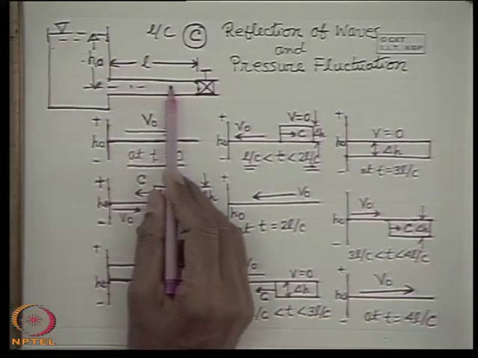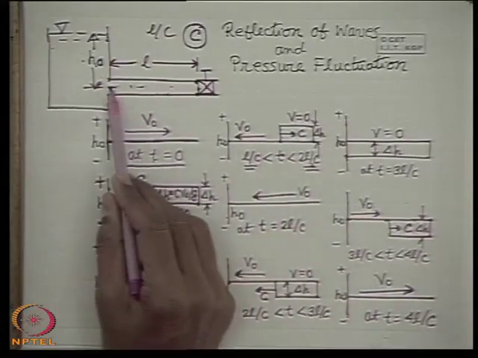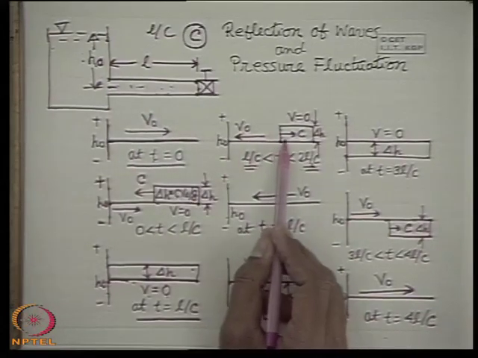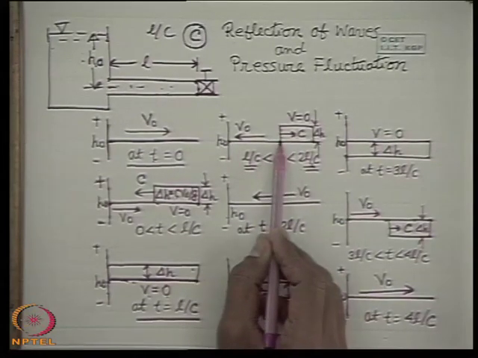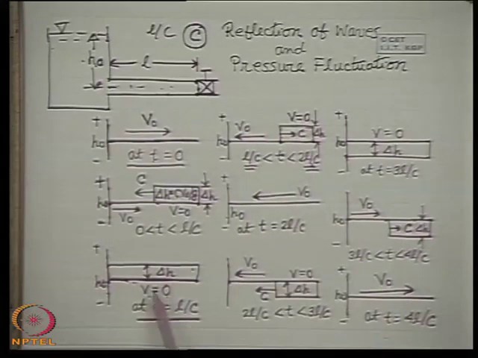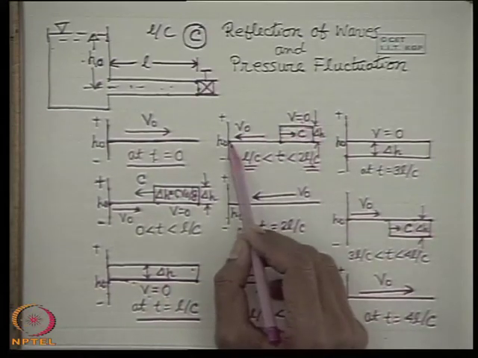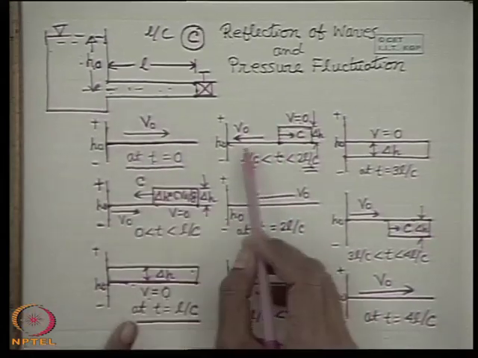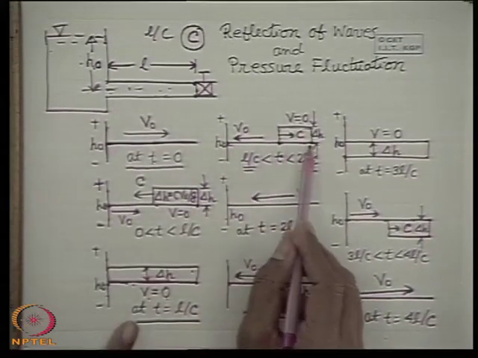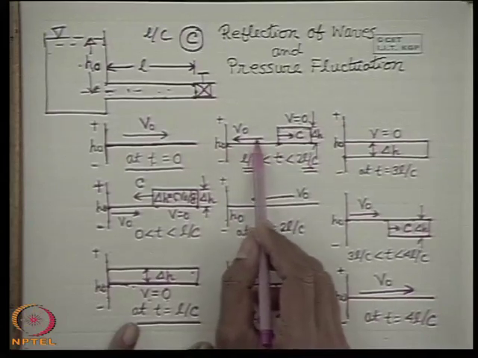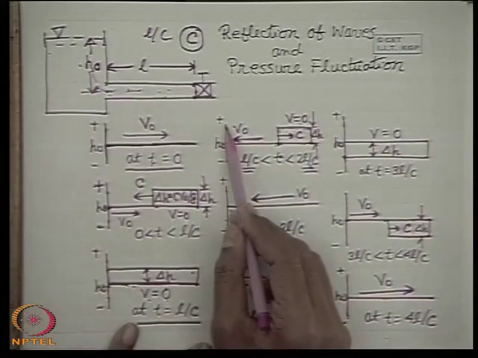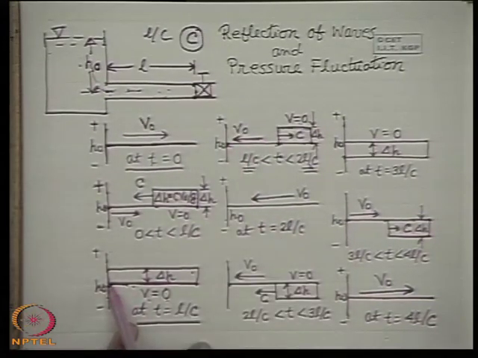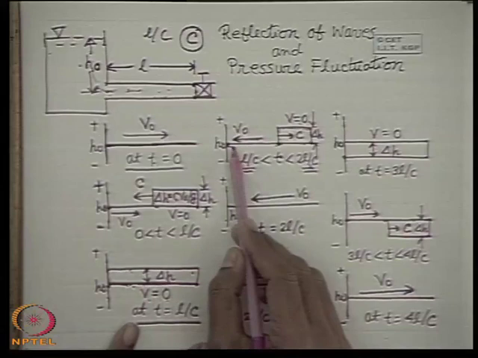That is, the reflected negative pressure wave has reached here, which has superimposed this part of the fluid from where it has passed, that is the downstream compared to this moving pressure wave, the head is H0. Whereas this part of the liquid is still at a higher head delta H and velocity is 0. That means when the reflected negative pressure wave from the reservoir end has passed through the fluid toward the valve end, it sets a velocity V0 in this direction, because physically the fluid is rushing into the reservoir and its head is being restored to its original value H0. That means minus delta H pressure head is superimposed on the fluid by this moving pressure wave.